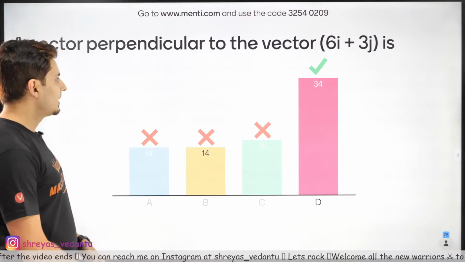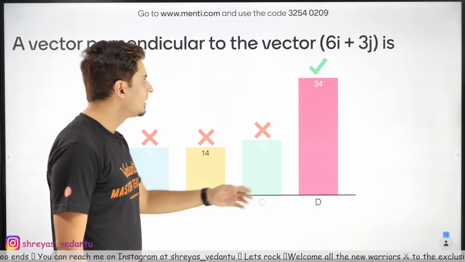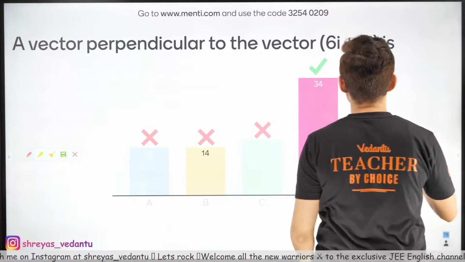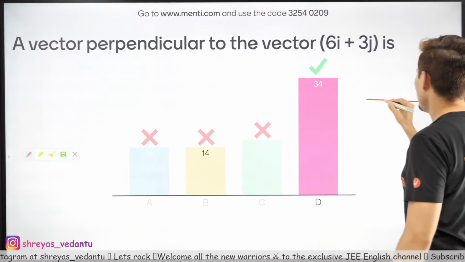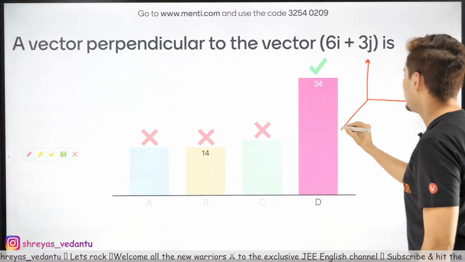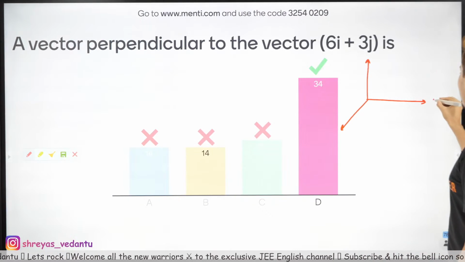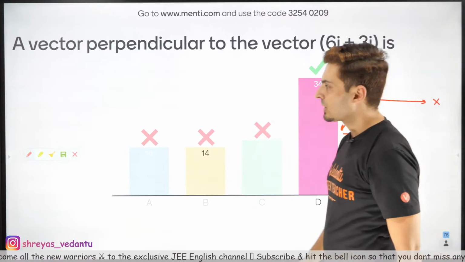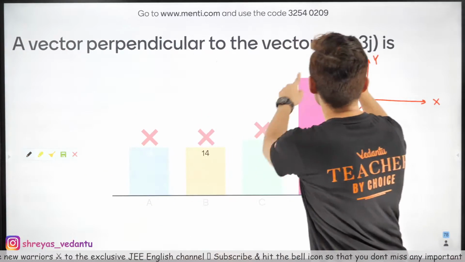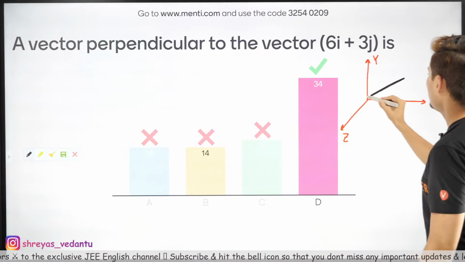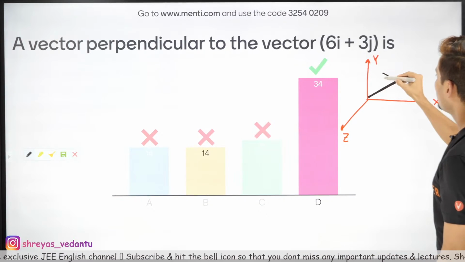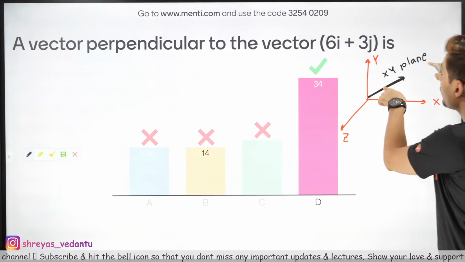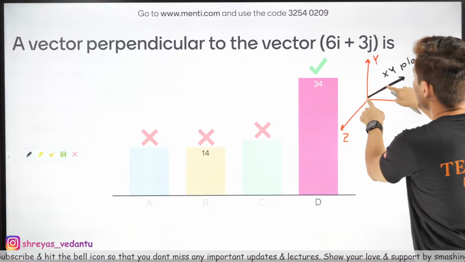Okay, so the correct answer is actually D. Remember, this vector 6i plus 3j, if you visualize it, you will get it. This is the x, this is the y axis, this is the z axis. This vector 6i plus 3j will be in the xy plane. Now, which vector will be perpendicular to this vector?